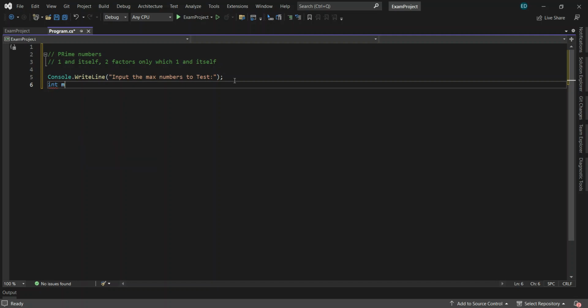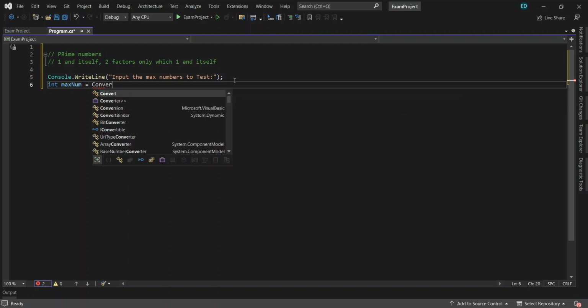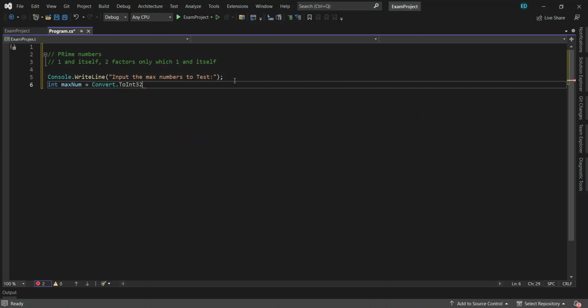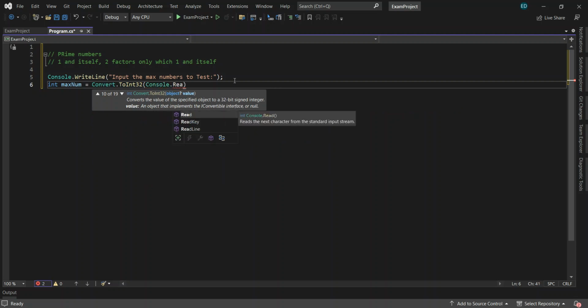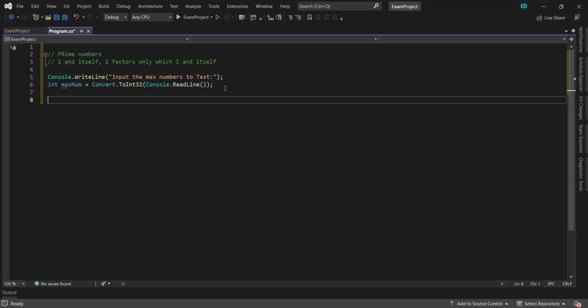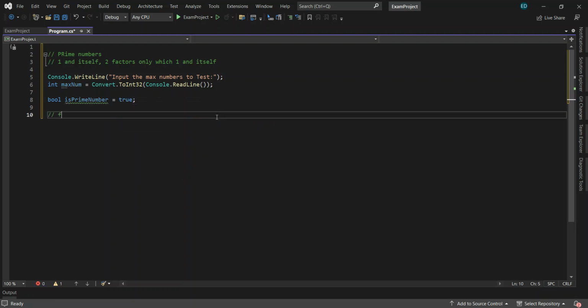So let's have an integer maxNum. maxNum is equal to, let's convert it to Int32, and this will be Console.ReadLine. Let's allow input by the user. Okay, so we should have a boolean isPrimeNumber. Let's set it to true, and then let's have our outer for loop.